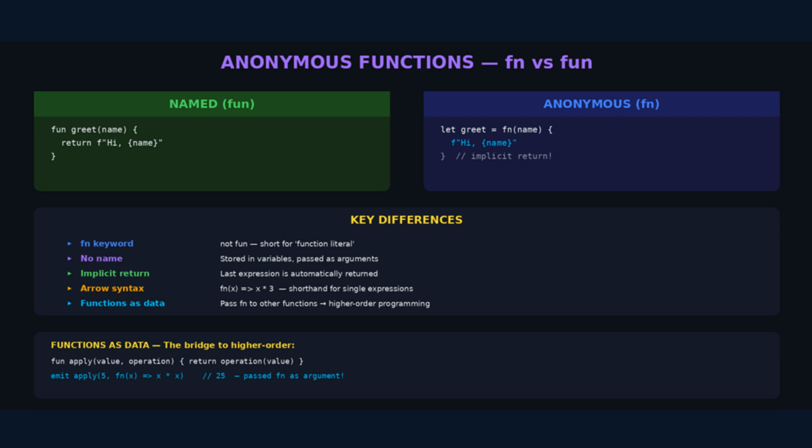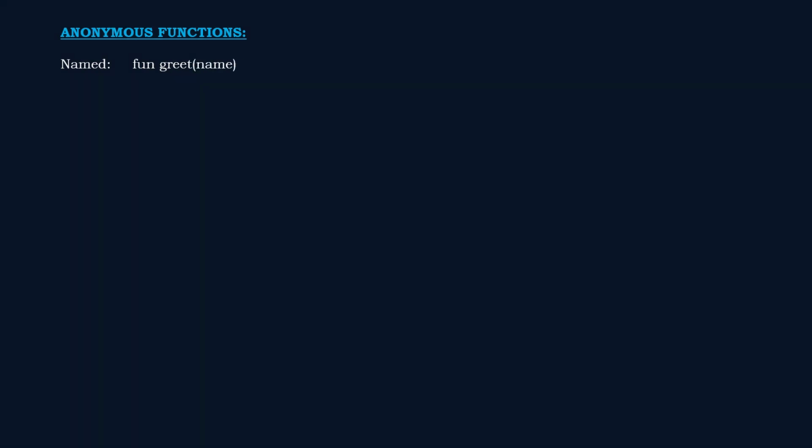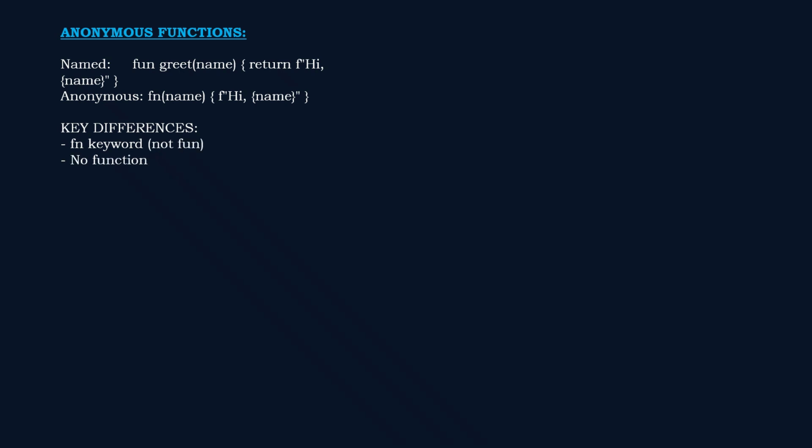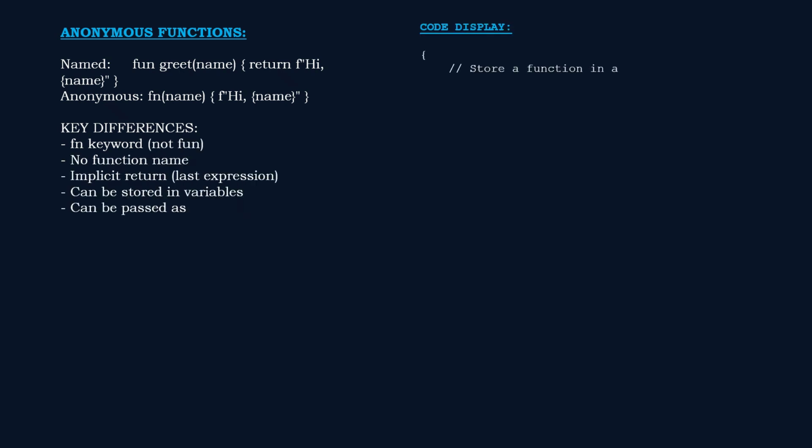The last expression is automatically returned, no explicit return needed. Store them in variables, pass them as arguments. The arrow syntax with equals dash greater dash than is shorthand for single expression functions.